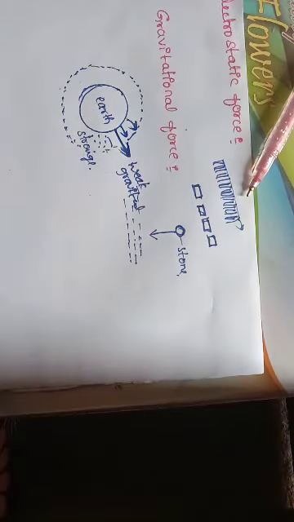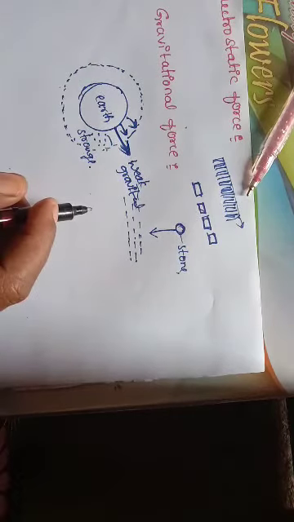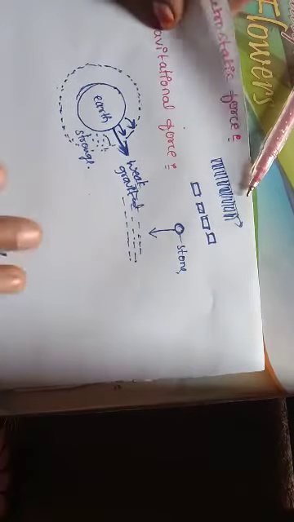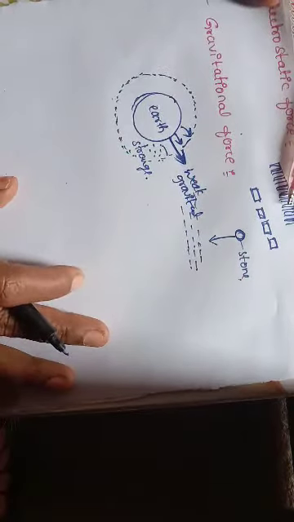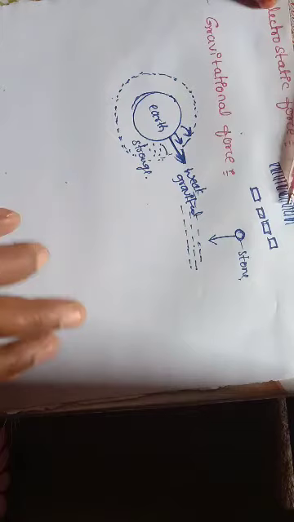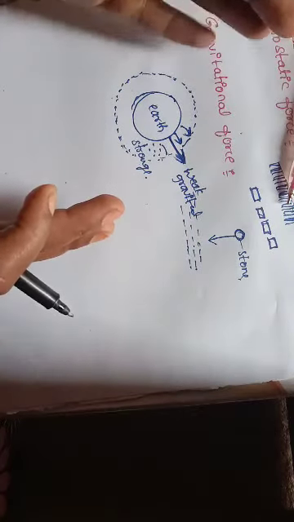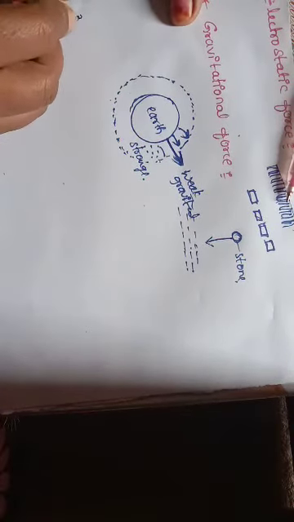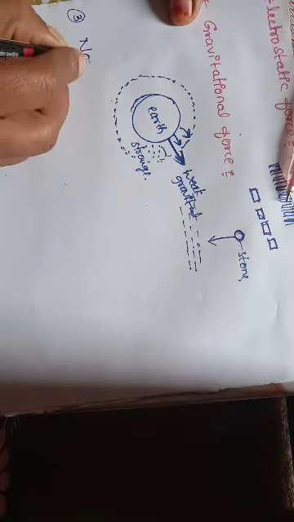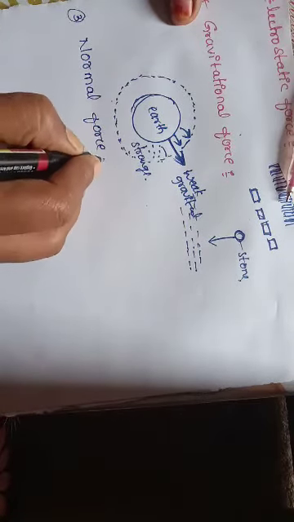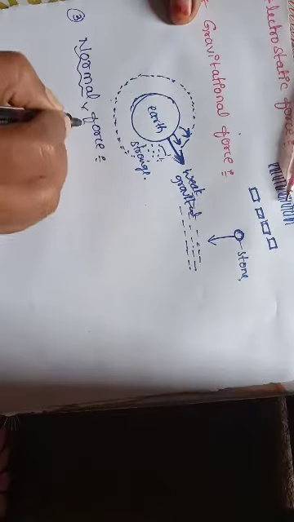so till now what we discussed: what is contact force, what is non-contact force, what is force, how balanced and unbalanced forces work, we all discussed this, right? So if unbalanced forces are there, then only there is a movement in the object. If the forces are balanced, there is no movement, right? We already discussed in detail. So next, the third force is normal force.